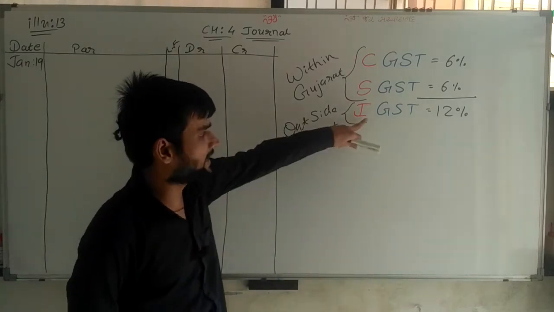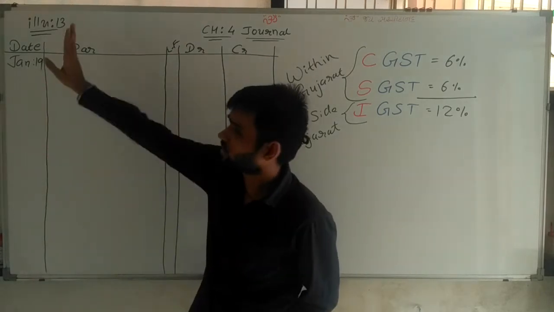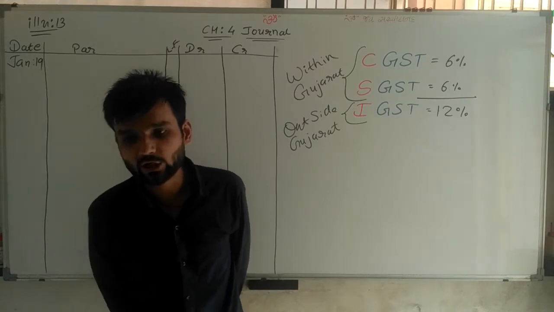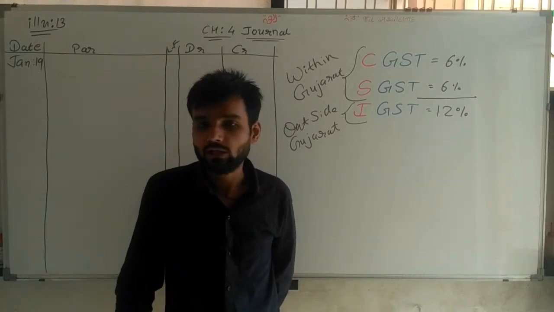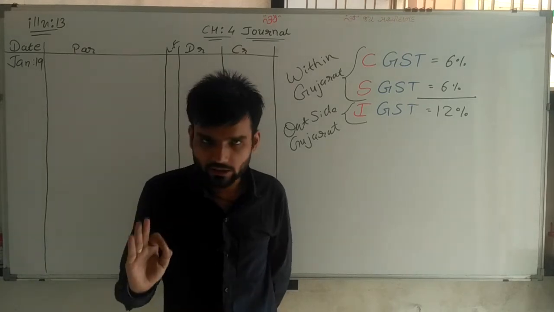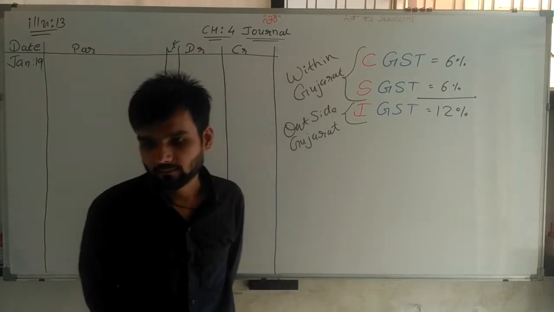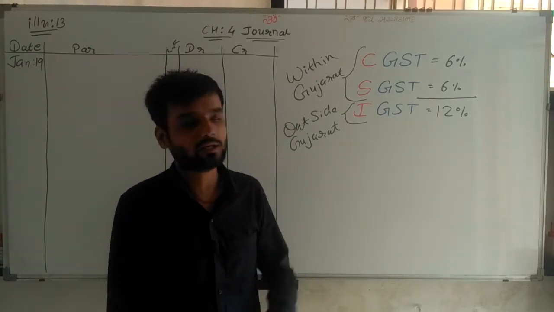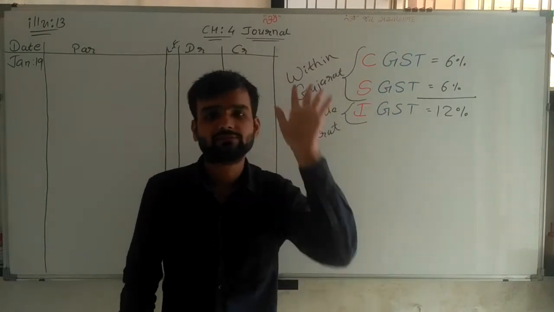This information is given in illustration number 13. GST is not included in the following transactions. So whatever transactions are given, the GST amount is not included. Pass journal entries by adding applicable GST. Whatever GST is applicable, add that GST percentage and then write the journal entry.